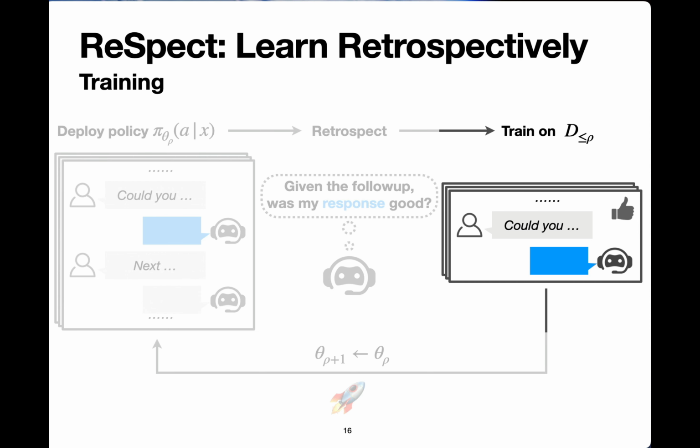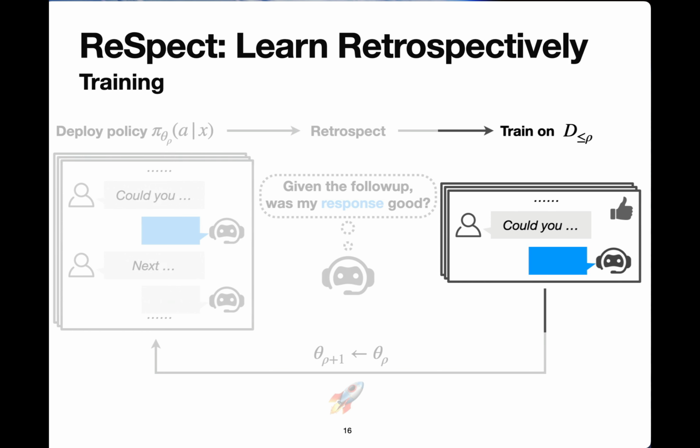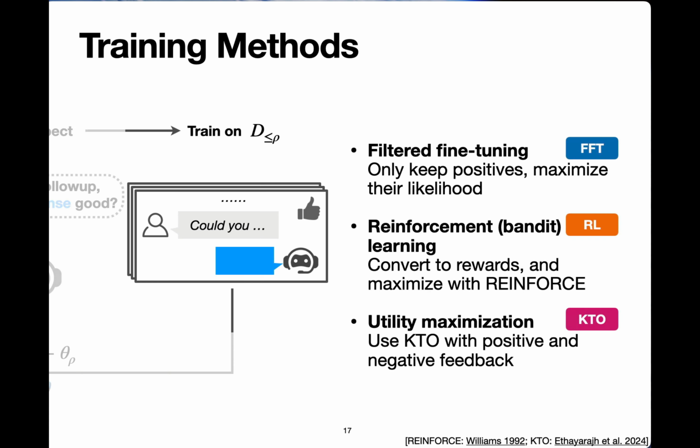Given this decoded feedback, in the last stage, we convert it into a training signal. We experiment with three learning methods. Each of them has its own kind of conversion process. We use filtered fine-tuning, where we only keep the examples with positive feedback, and we simply maximize their likelihood. We experiment with reinforcement learning, RL, in a contextual bandit setting. We convert the feedback to positive and negative rewards and maximize the reward with REINFORCE. And finally, we use utility maximization with KTO, where we use KTO with positive and negative feedback.